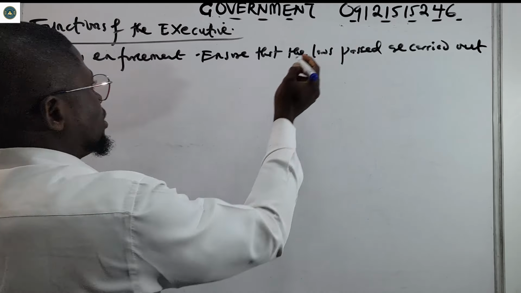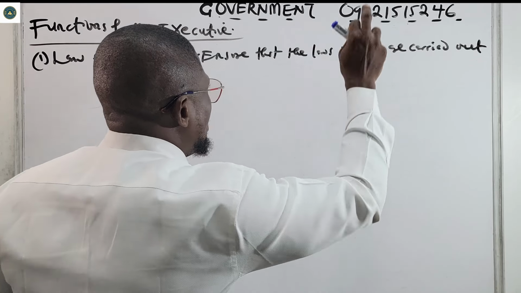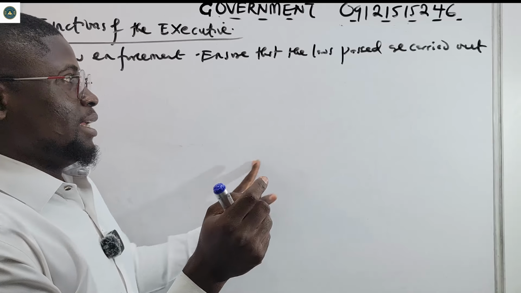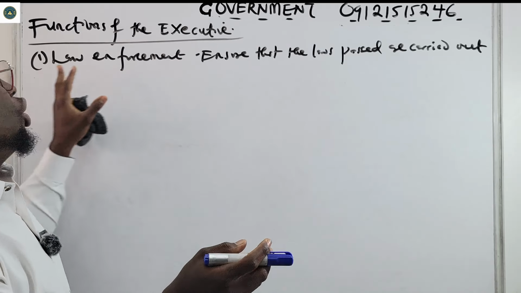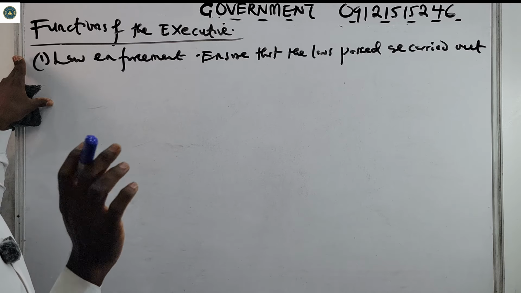So I do not want to write legislature there. If you are writing, you can say ensure that the laws that are passed by the legislature, because the legislature passes the law. The executive ensures, as their function, to carry out those laws.